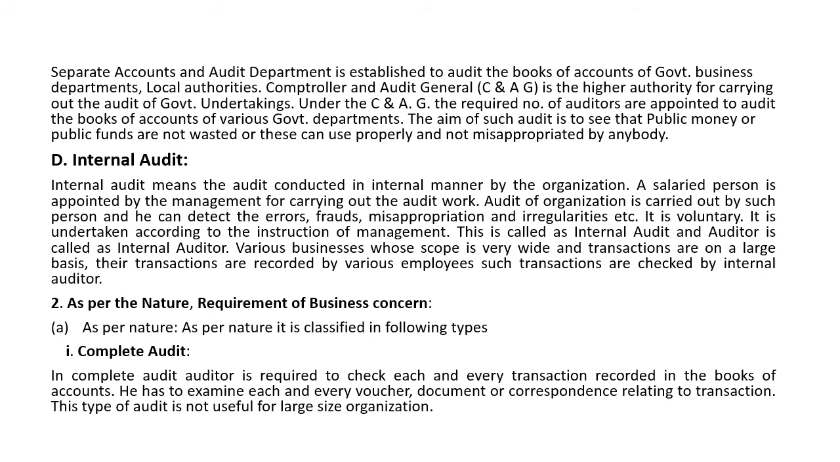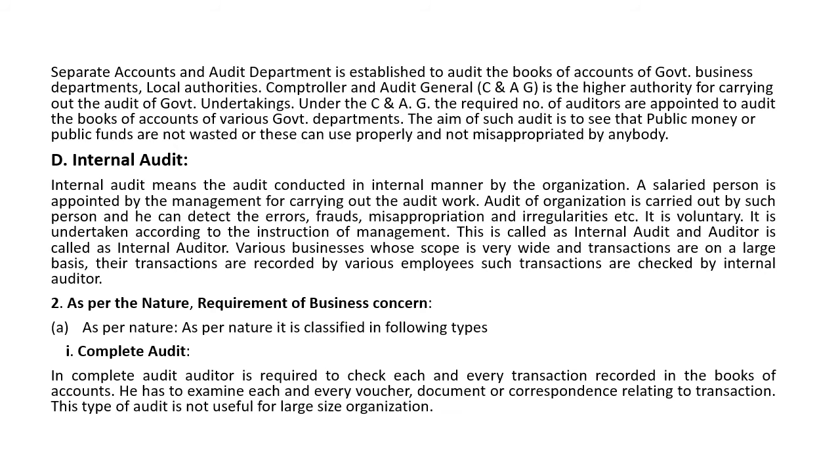Internal audit means the audit conducted in an internal manner by the organization. Such audit is called internal audit, and the person who carries out the audit work is called an internal auditor. In this type of audit, a salaried person is appointed by the management for carrying out the audit work.